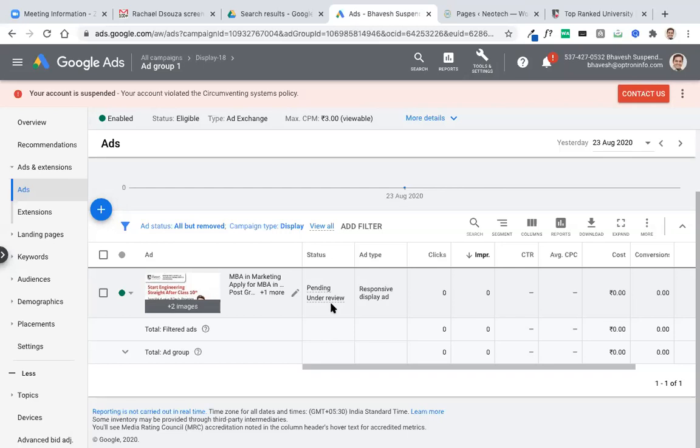So basically, you need to understand now what is my purpose. Why do I want to run ads? That you need to first decide. We have learned two things here. One is search, the other is display. Now let me ask you a question. When will you run display ads?